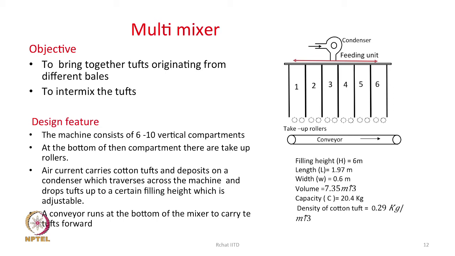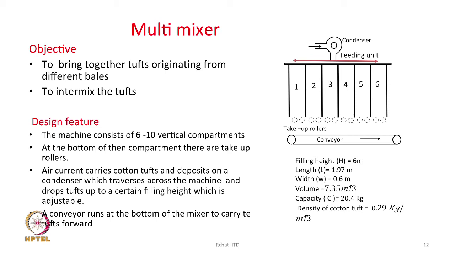The tufts are depositing on the surface of the condenser cage, and then they are brought down, and this entire feeding unit keeps on traversing back and forth, so that the tufts are dropped into different compartments. The compartments are filled up to a certain height. This height can be adjustable.